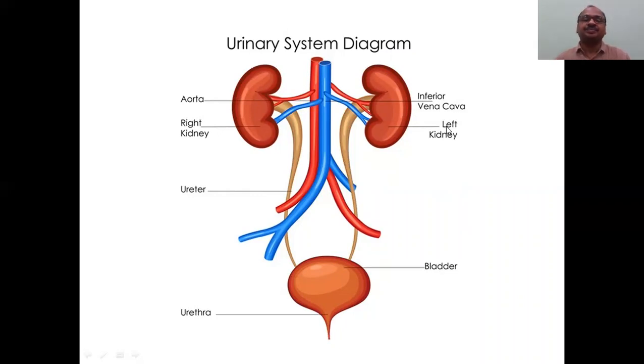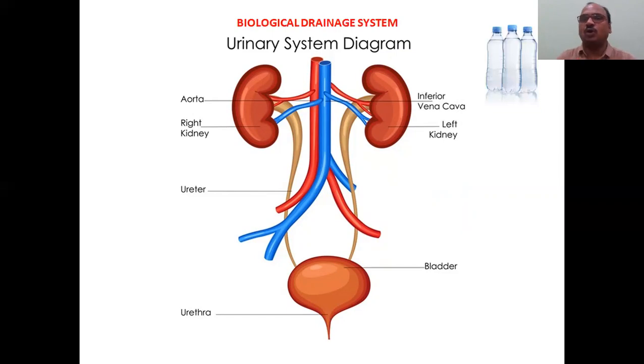Each kidney acts like a chemical factory; it produces the urine. Very important part. The two kidneys, see the red color line, are just like the drainage system in our body. It excretes all the waste.